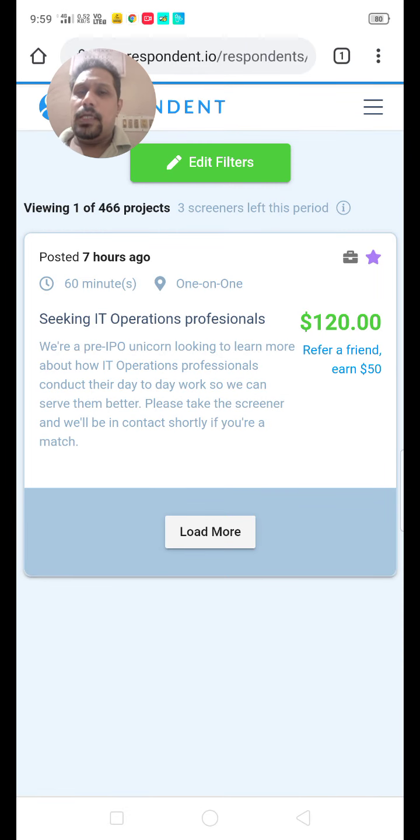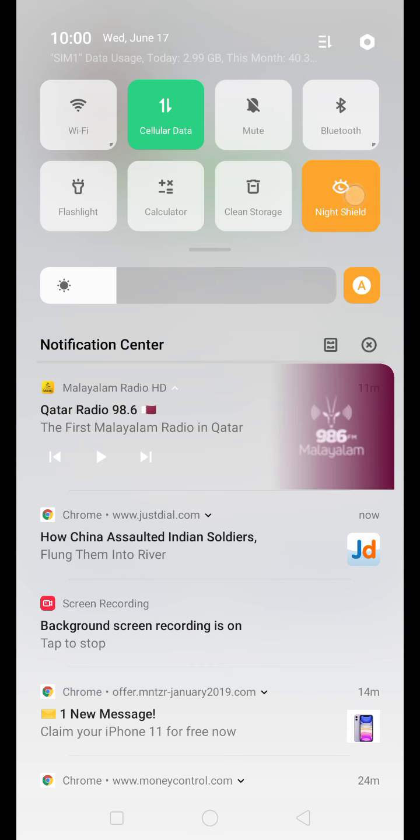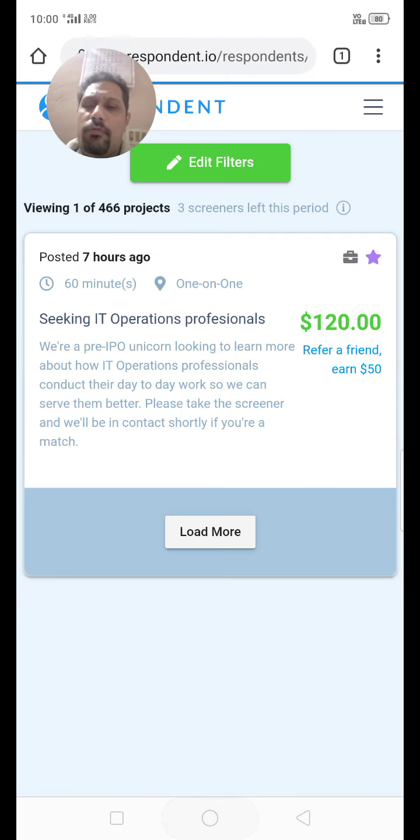So it's coming the new project seeking IT professionals. 120 USD is the amount. And also in this you can refer a friend and earn $50 USD if he receives invitation for that, and if he successfully completes, you can receive a payment of 50 USDs.